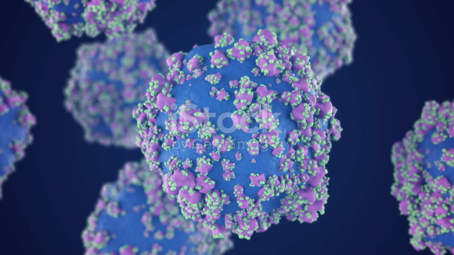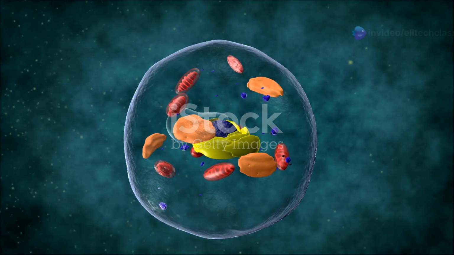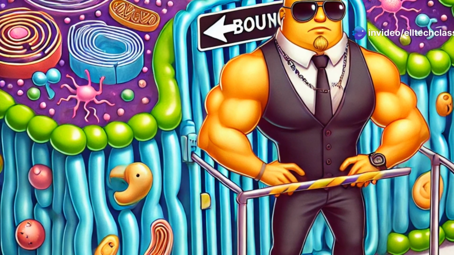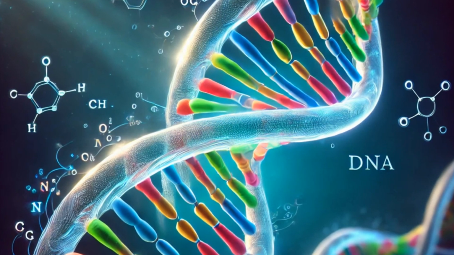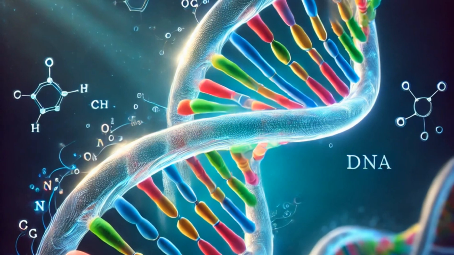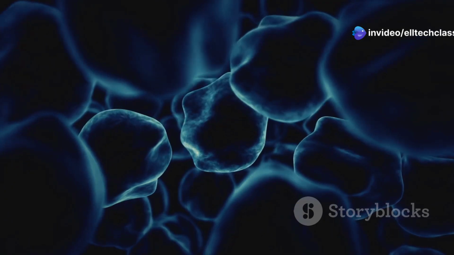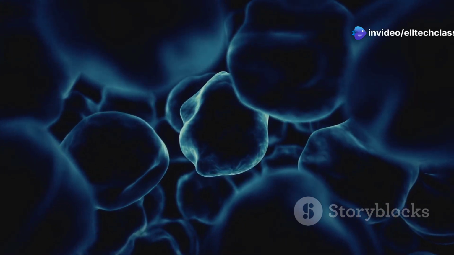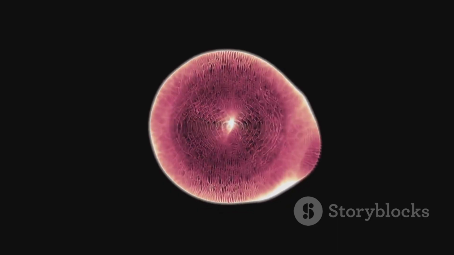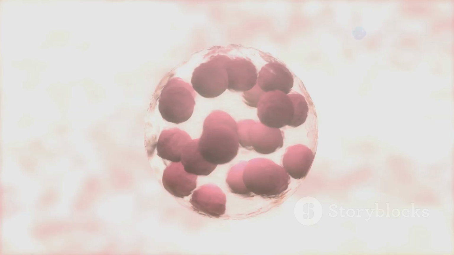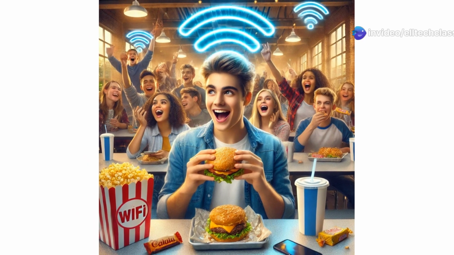Let's talk about what all cells have in common, no matter their type. First, we've got the cell membrane, the ultimate bouncer. It decides what gets in and out of the cell. Then there's DNA, the instruction manual for life. Think of it as the cell's blueprint. Next up are ribosomes. These tiny machines make proteins, which are like the cell's building blocks. Then there's cytoplasm, the gel-like substance that keeps everything in place. And last, but not least, the cytoskeleton. This is the cell's scaffolding, giving it shape and support. Without these parts, a cell couldn't survive. They're the essentials, like Wi-Fi and snacks for humans.